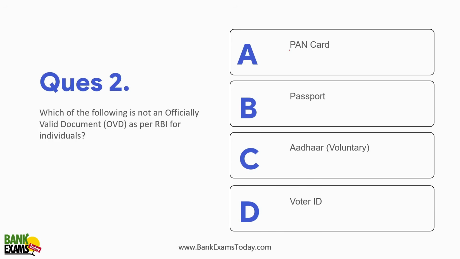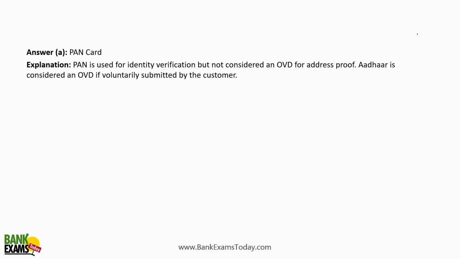Which of the following is not an officially valid document, OVD, as per RBI? So passport, Aadhaar, voter IDs, all these are address proofs, right? But the PAN card, this can be an identity proof, but a PAN card is not an address proof, right? A PAN card is not acceptable as an address proof.